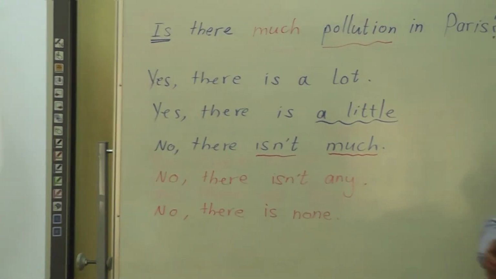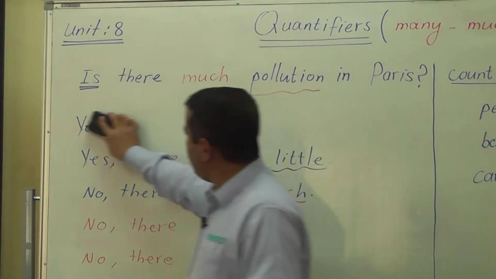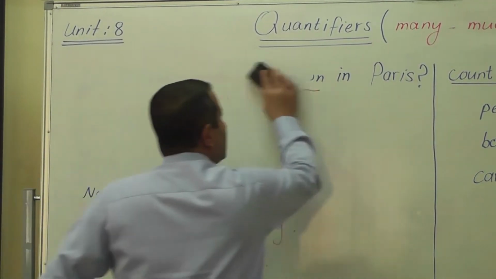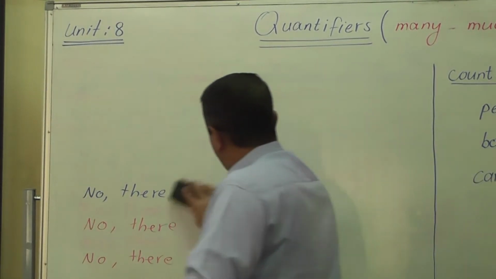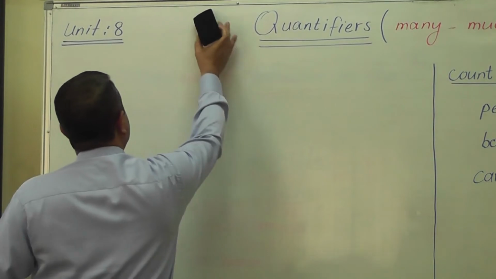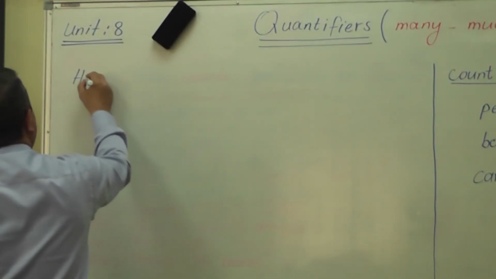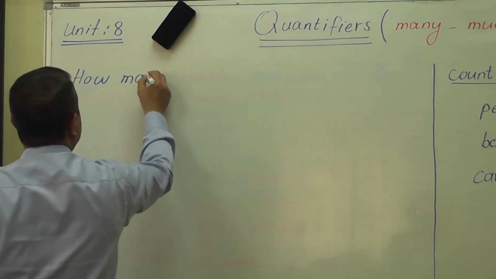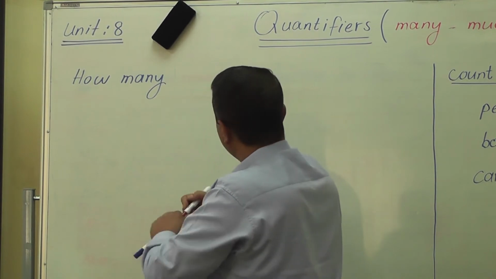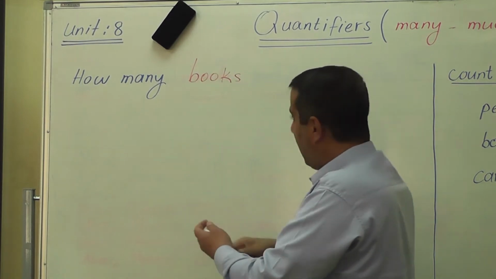If we ask about the number of something that is countable, we usually use how many. So how many is used when you ask about the number of things that can be counted. For example, if I say, how many books are there?